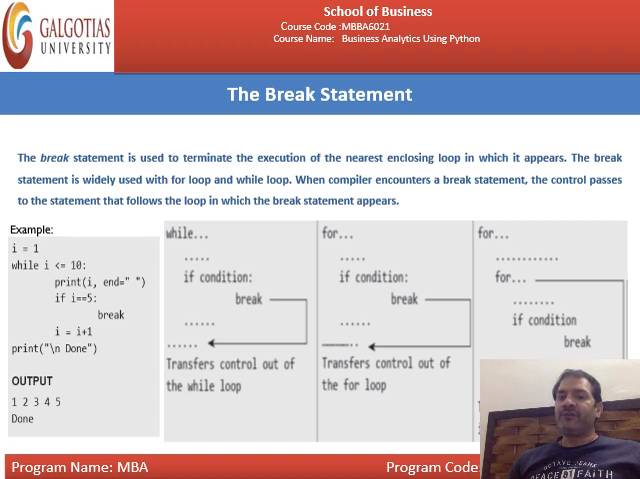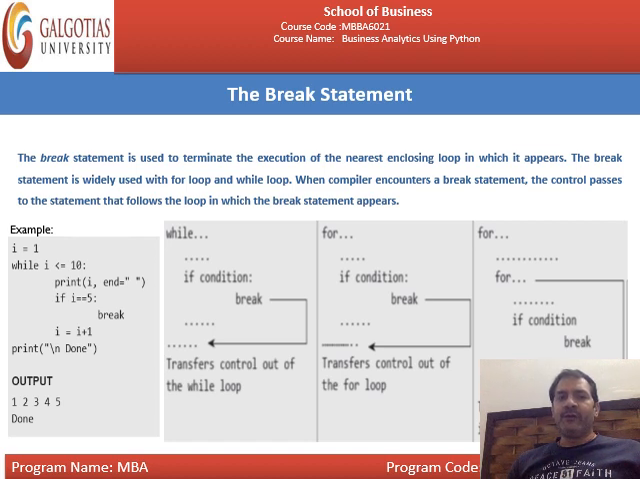When the compiler encounters a break statement, control passes to the statement that follows the loop in which the break statement appears. You can see over here, this is a while loop, this is a for loop. In the while loop, if condition, then break, which transfers control out of the while loop. In the for loop, if condition, same break, transfers control out of the for loop. This is for the nested statement: within the for loop there is another loop, and in this particular for loop, if condition, then break. On the basis of that, it will break. Okay, you can focus over here.